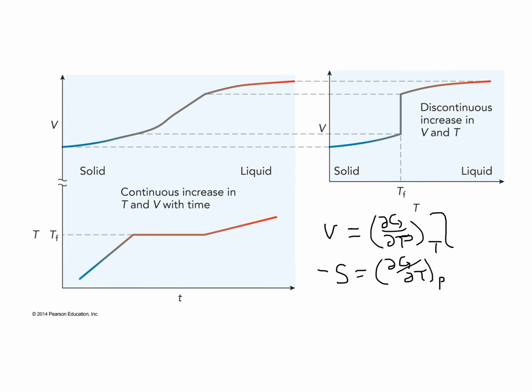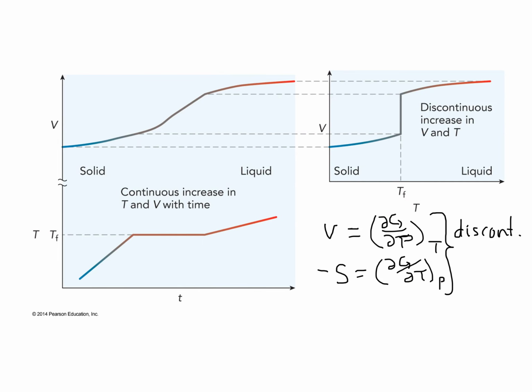And so for the phase transitions with which you are familiar, the first derivative of the Gibbs free energy is discontinuous as a function of temperature. Thus, the criterion for a first-order phase transition is that the first derivative of the Gibbs free energy is discontinuous as a function of temperature. That suggests that a second-order phase transition is one in which the second derivatives of the Gibbs free energy are discontinuous with temperature, and that is in fact the case.